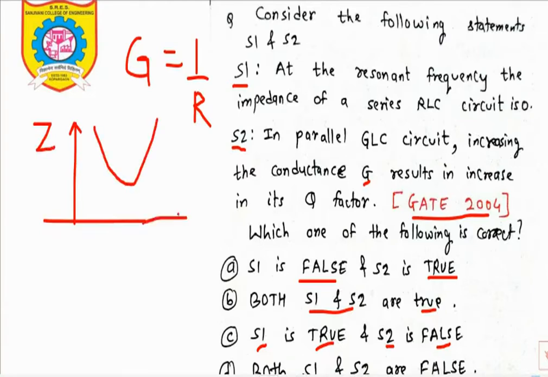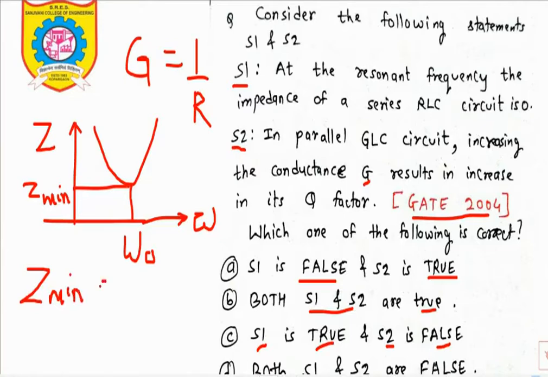This is the graph of impedance versus frequency. At resonant frequency, impedance is at its minimum value, and Z minimum is equal to R. It is not 0.